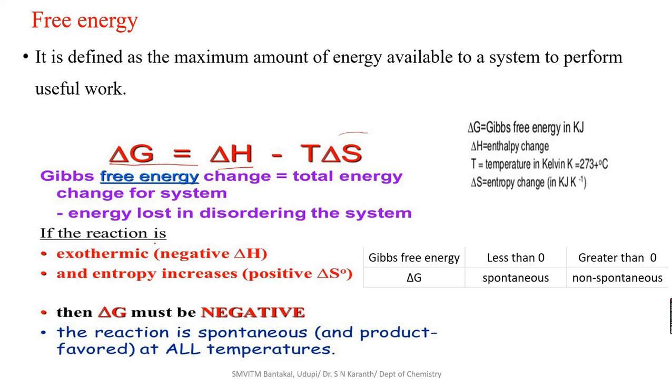If the reaction is exothermic, then delta H is negative. The entropy increases, or delta S is positive. So based on that, for a spontaneous process, delta G is negative. Delta G negative means the reaction is spontaneous. If the reaction is spontaneous, we observe delta G negative. If you get a positive delta G, it means the reaction is non-spontaneous.